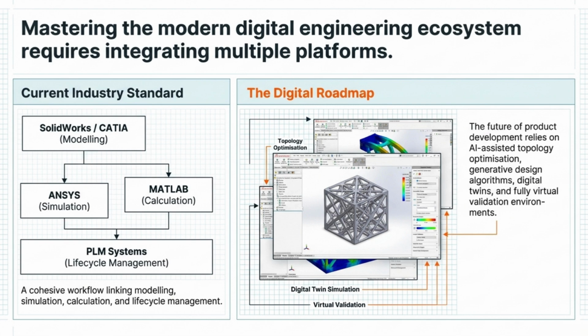Every discipline influences every other discipline. A design change in CAD may affect manufacturing. A manufacturing change may influence testing. A testing result may trigger a redesign. This interconnected ecosystem is what allows professional organizations to develop increasingly sophisticated products while reducing development time and risk.